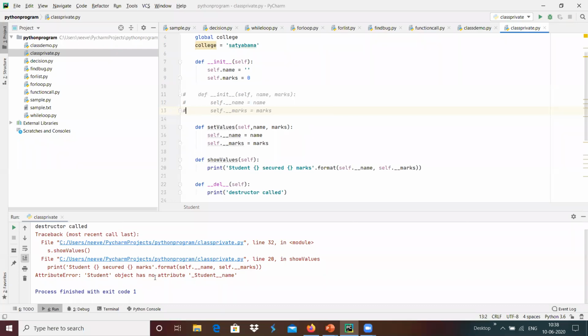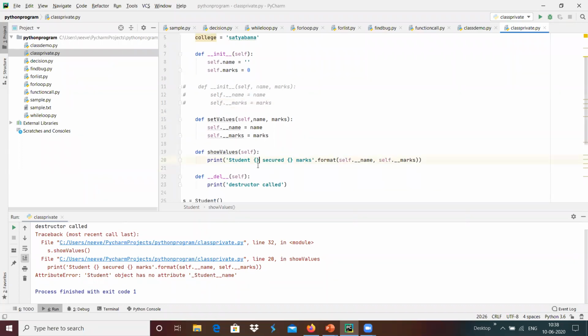It says something like Student object has no attribute Student underscore underscore name over here.